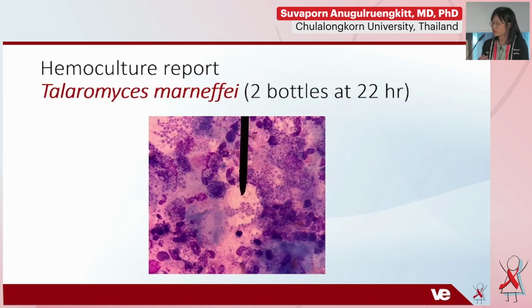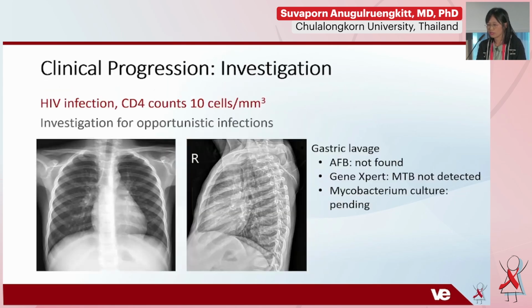For the progression, the blood culture reported a yeast-like organism, as you see in this slide. This yeast-like organism also had a central midline septum, which is compatible with Talaromyces marneffei. So given the diagnosis of advanced HIV disease and also talaromycosis, we looked for possible opportunistic infections.